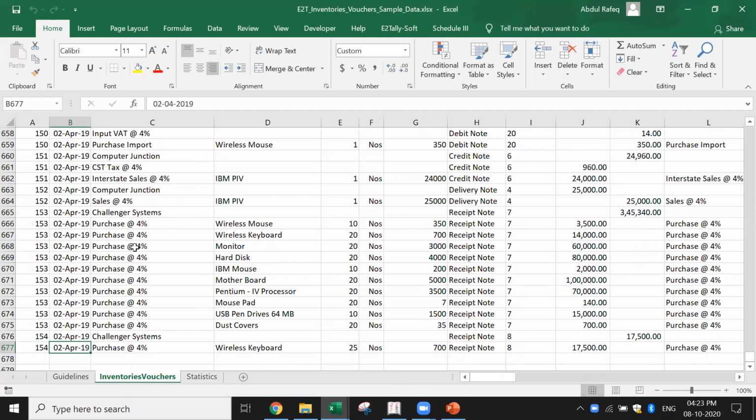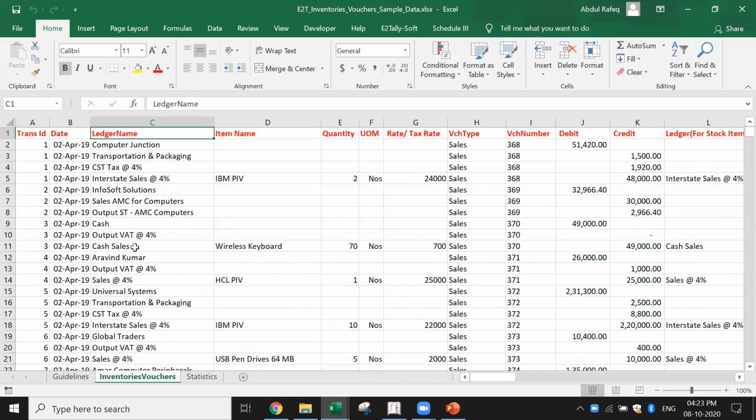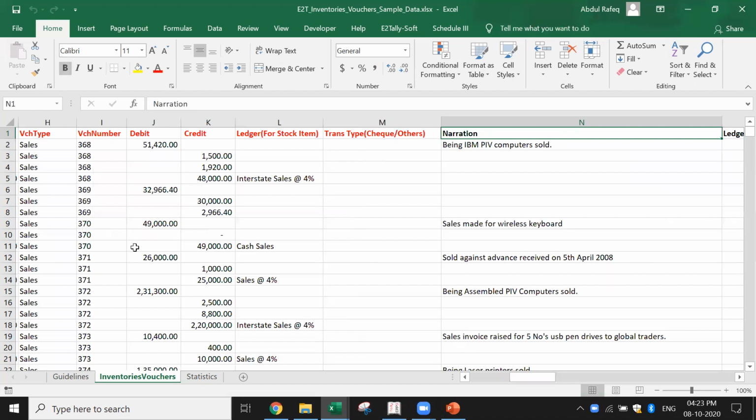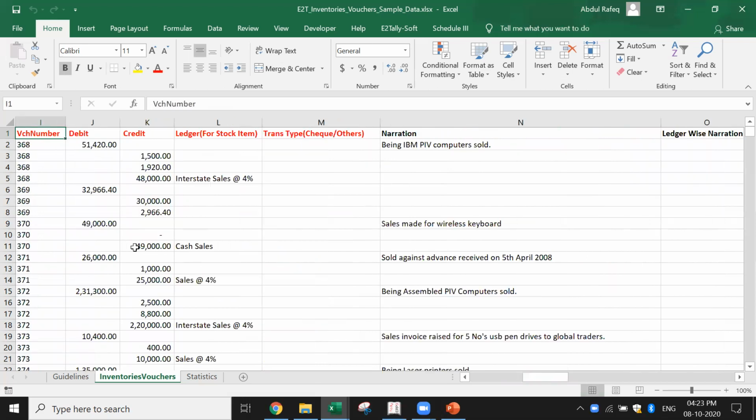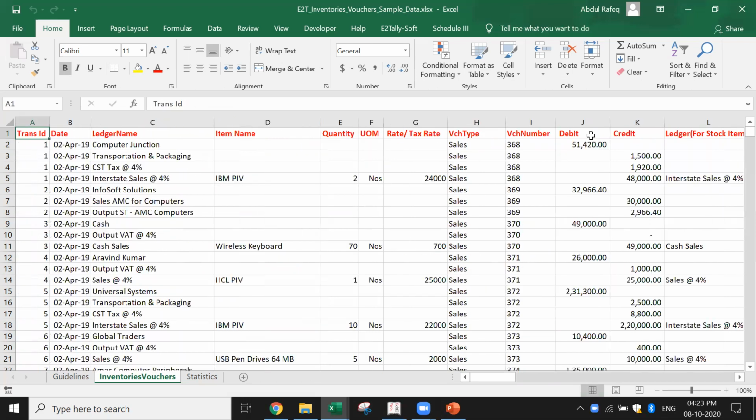Now this is how the data has to be available. We have the ledger and stock item. You have to follow the pattern in which the data is given. You also have the party name, all this data. You can give whatever data is available. The important thing, as I said, is that the mandatory fields have to be given. If it is an inventory, you have to give the item name, the quantity, the rate, etc. And also you have to give which ledger will be impacted. Right, now we are ready to import.